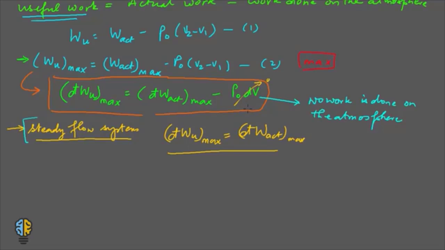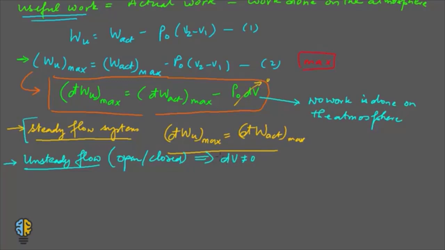But if you have an unsteady flow open system or a closed system, any one of them, the volume of the system would change. So this means dV is not equal to 0.